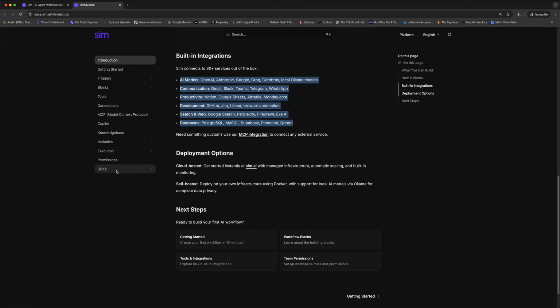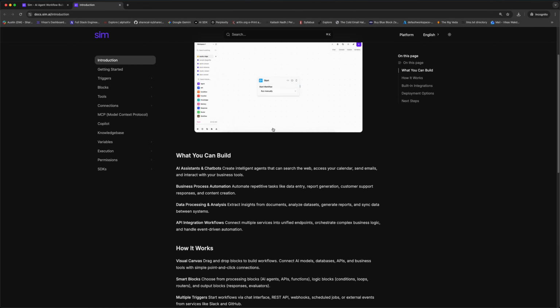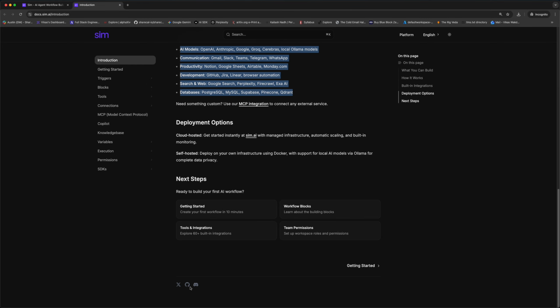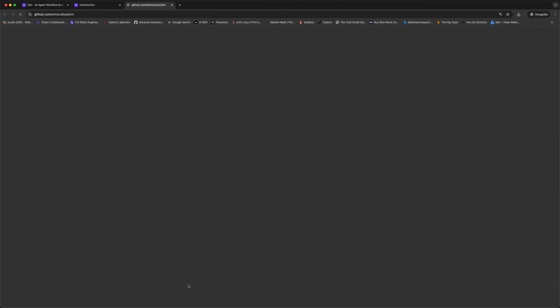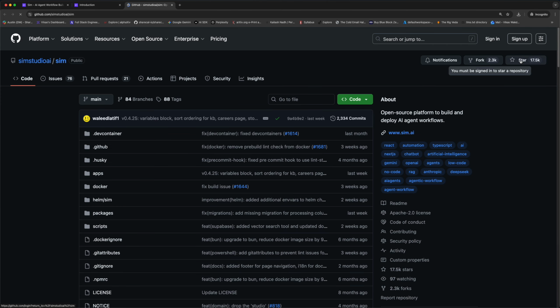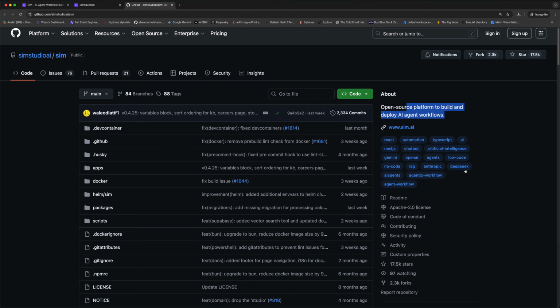So now you have a basic idea about the open source project. Now here, down below, there are some important links. The most important link for you is the GitHub link. When you open the GitHub, you can see it has around 17,000 stars. Here they have also provided basic information: an open source platform to build and deploy AI agent workflows.